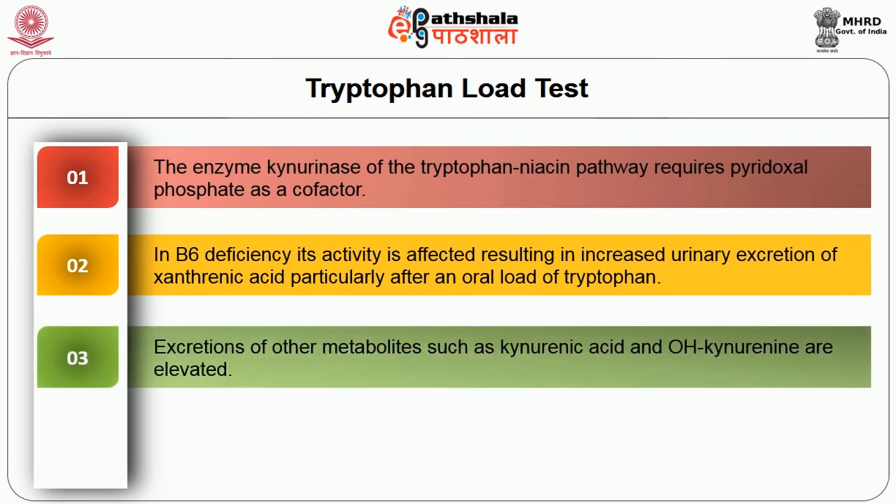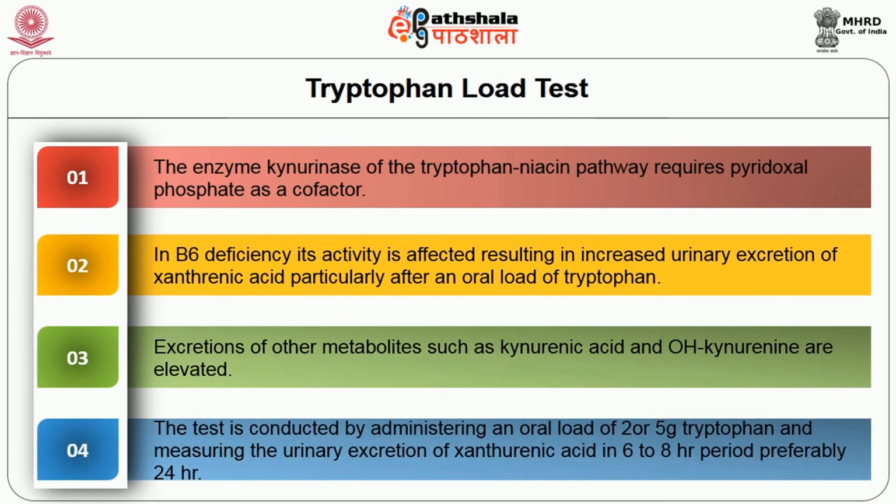Excretion of other metabolites such as kynurenic acid and OH kynurenine are elevated. The test is conducted by administering an oral load of 2 or 5 grams of tryptophan and measuring the urinary excretion of xanthurenic acid in a 6 to 8 hour period, preferably 24 hours.